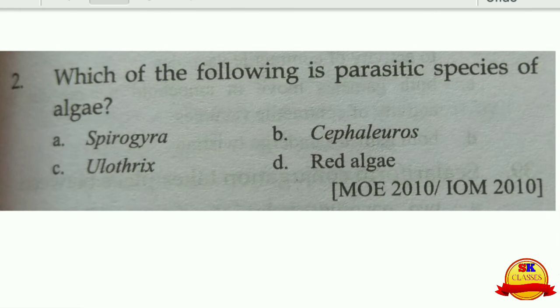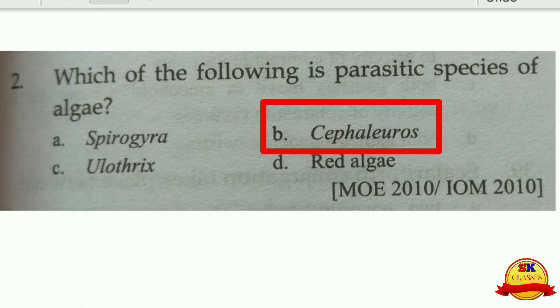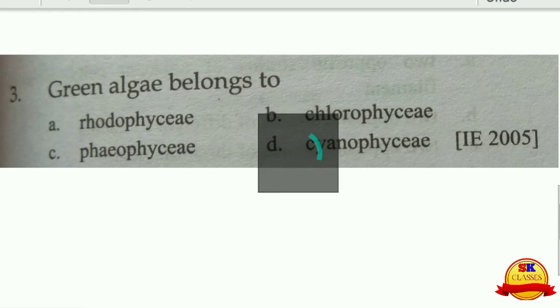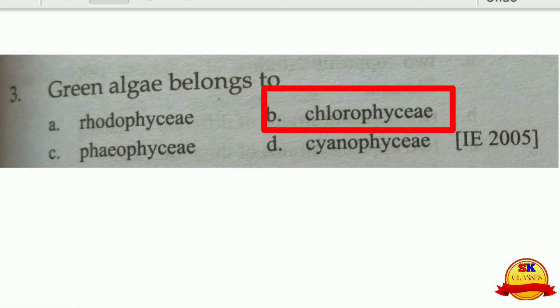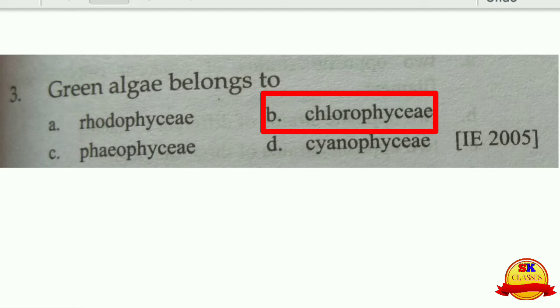Next question, which of the following is the parasitic species of algae? The parasitic species of algae is Cephaleuros. Next is, green algae belong to, B, that is the Chlorophyceae.